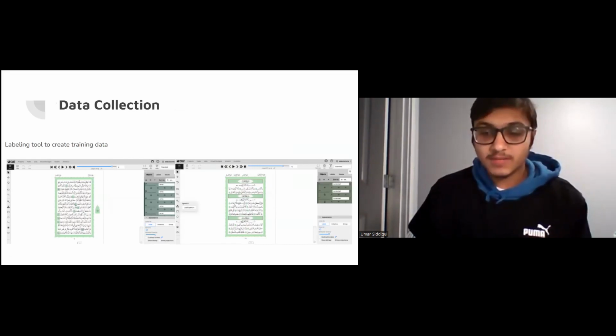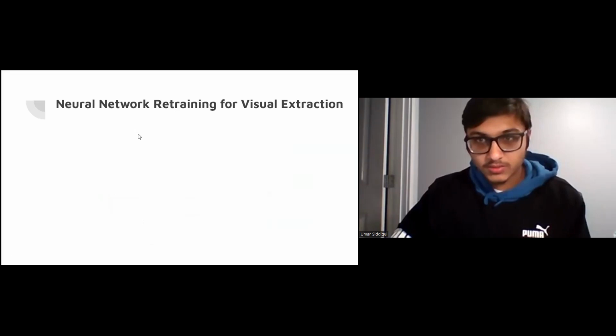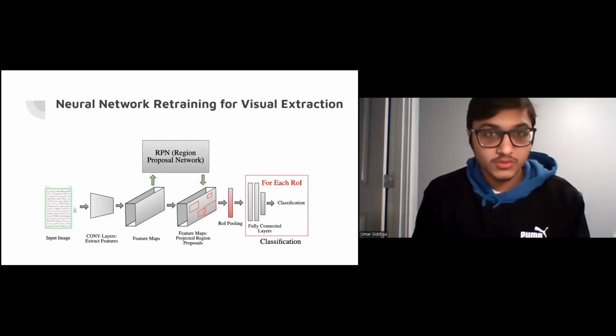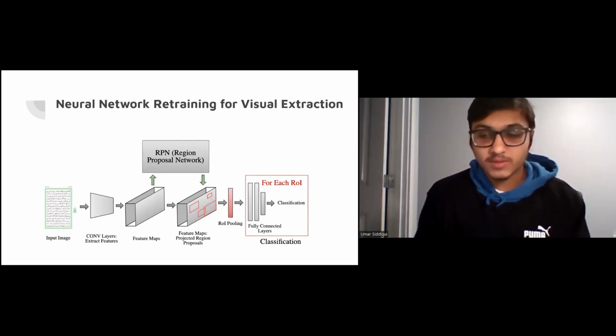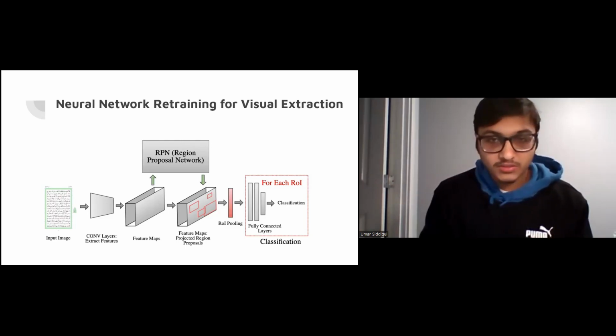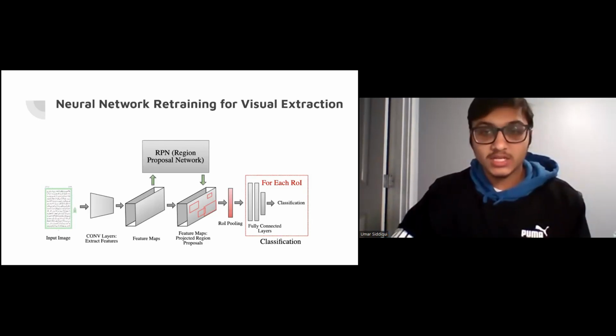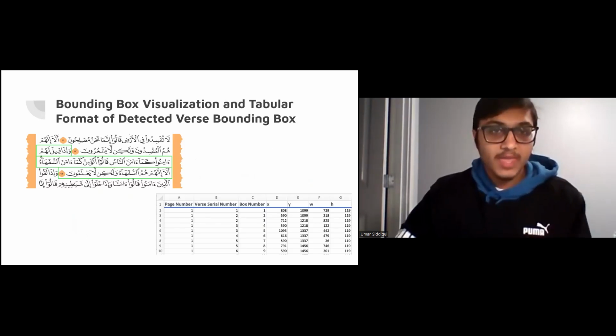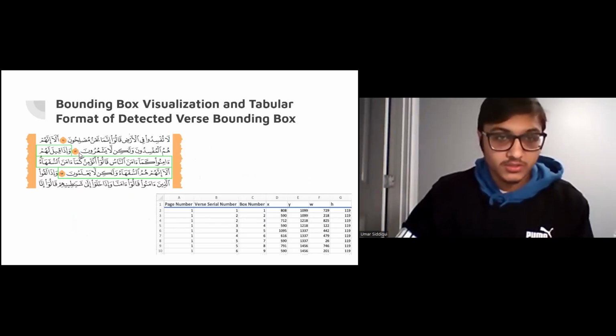Then we put the training data into this Faster R-CNN neural network, which is from the Detectron2 library. The Detectron2 library is from Facebook and provides a set of neural networks for various computer vision tasks. We use this data to fine-tune this pre-trained model utilizing transfer learning, and this is run on a region proposal network, which makes object detection easier and faster. Once this is done, we run inference on the entire Quran for every single page and every single ayah. After that, we use iterative logic to create the bounding box.